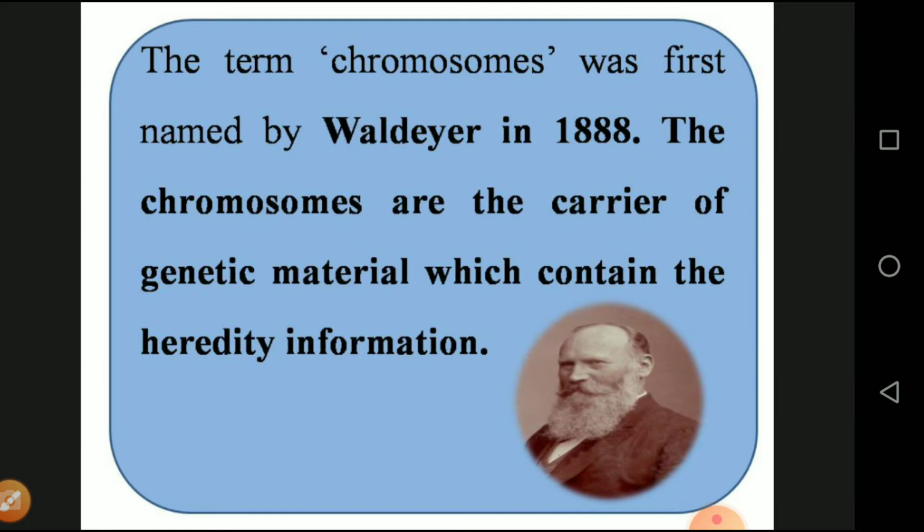Chromosomes are carriers of genetic material, which contain hereditary information. He named this substance available in our body, which controls all the information or hereditary content passed to the next generation. So the person's name is Waldeyer, who first named this substance the chromosome.